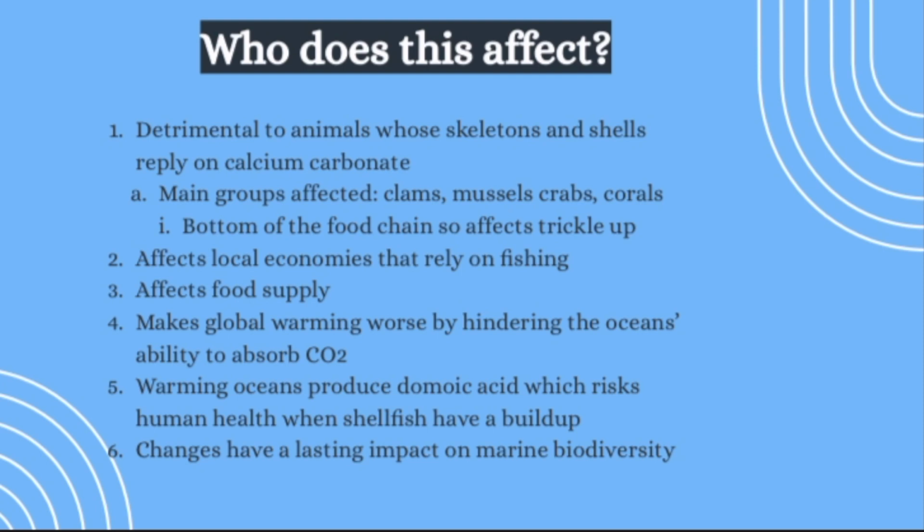Since they are at the bottom of the food chain, this affects everyone because it trickles up the food chain. This also will affect local economies that rely on fishing and affect the food supply. Global warming becomes worse by hindering the ocean's ability to absorb CO2. And warming oceans produce domoic acid, which risks human health when shellfish have a buildup. This has a lasting impact on marine biodiversity and makes our oceans less diverse.